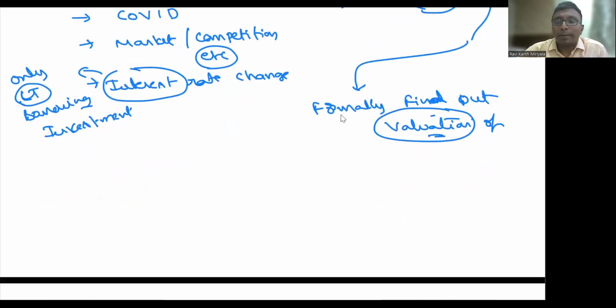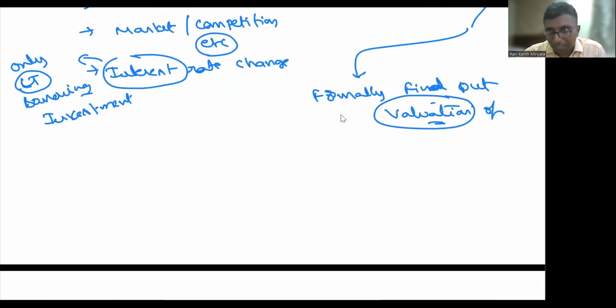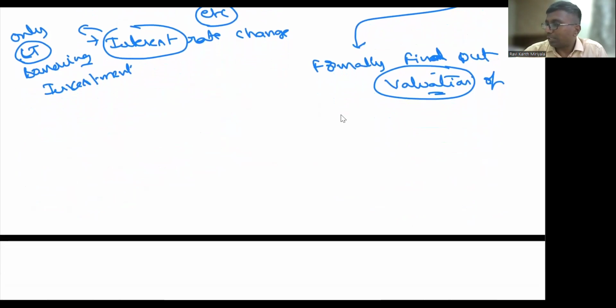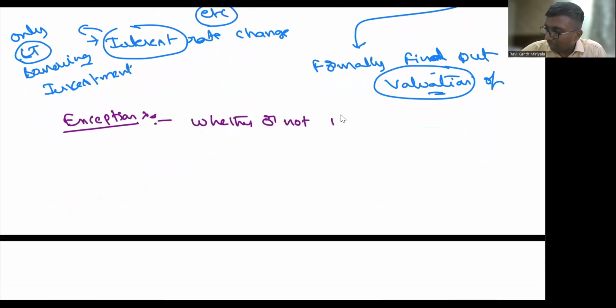So now the question is, formally we find out, but there are exceptions to this list. What do you mean by exception? That means whether or not an indication exists, we must check for impairment.